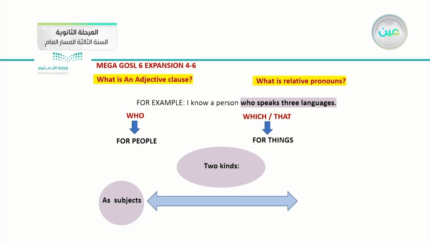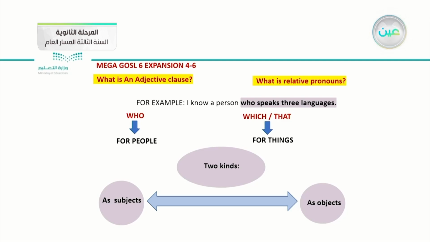The second kind is an object. Can we use it, miss, as an object with relative pronouns? Yes, we can use it as an object. When the relative pronoun is followed by a noun or pronoun, we can use it as an object pronoun.